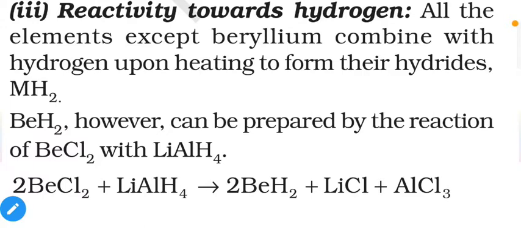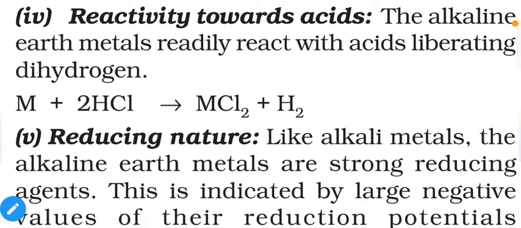So BeCl2 with lithium aluminum hydride gives BeH2, LiCl and AlCl3. With acids, these metals give hydrogen gas and the respective metal chlorides. So alkaline earth metals readily react with acids liberating dihydrogen.